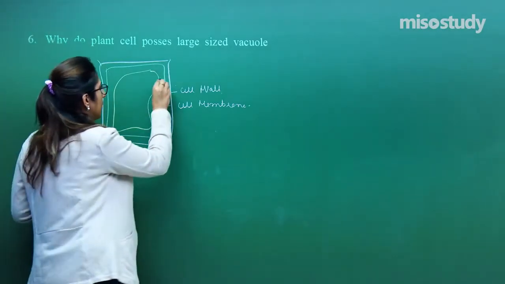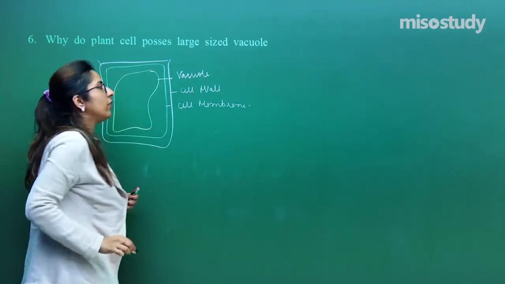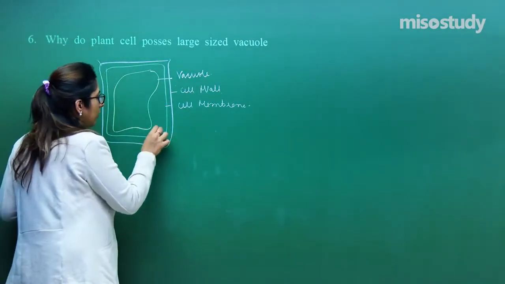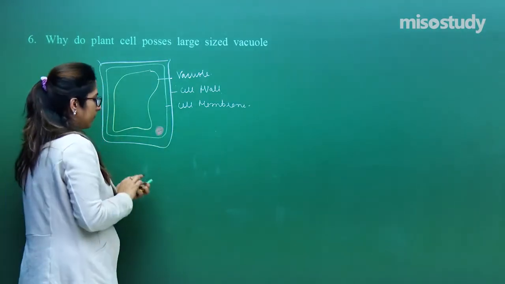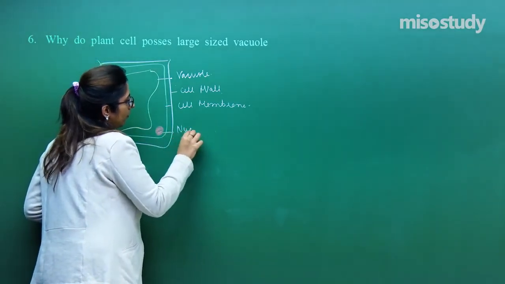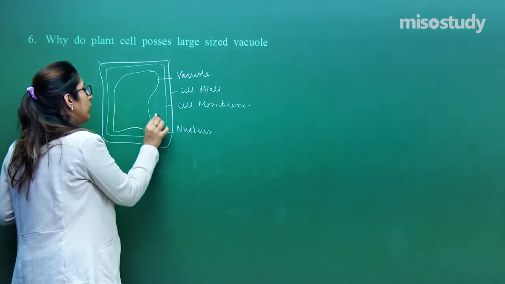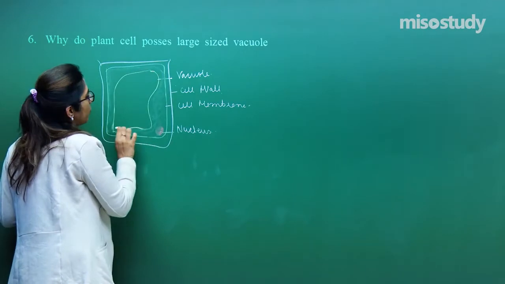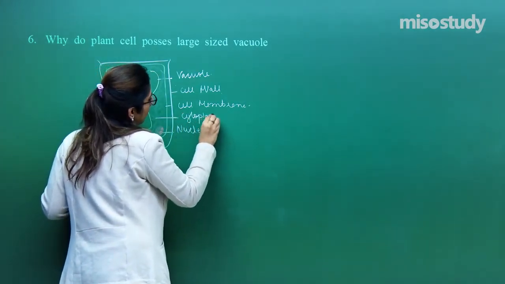This is what a vacuole is, and the vacuole always pushes the nucleus to one side. Here the fluid that is filled, which has a majority of the cell organelles as well, is termed cytoplasm.